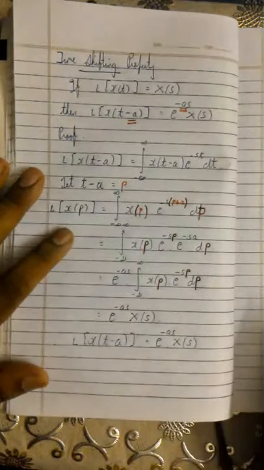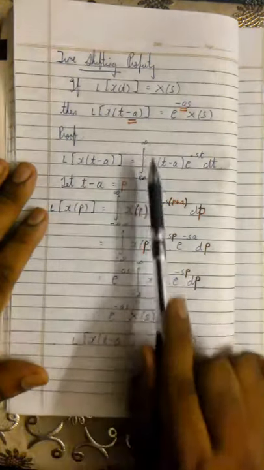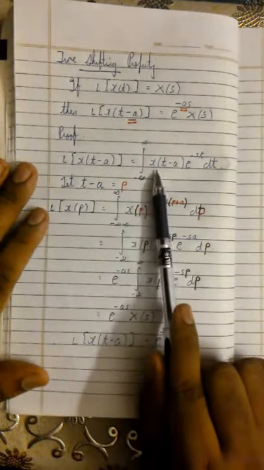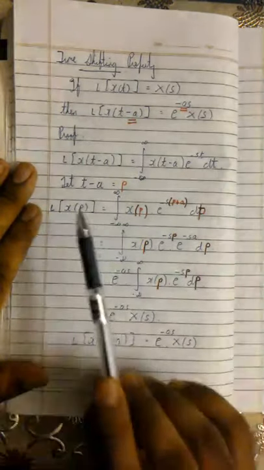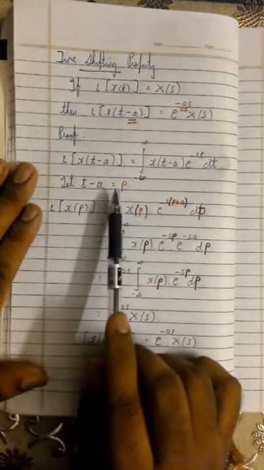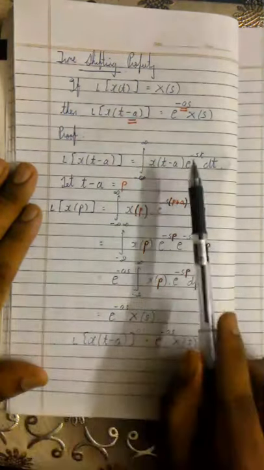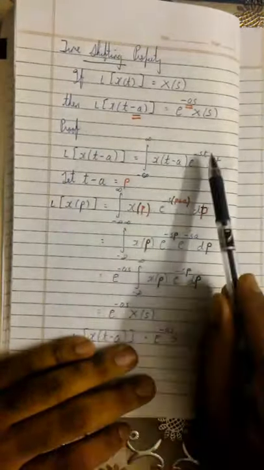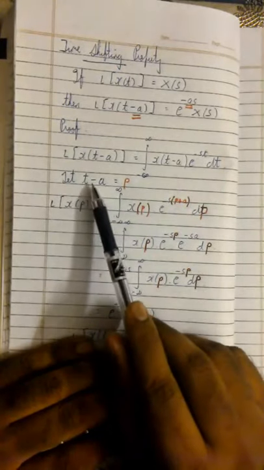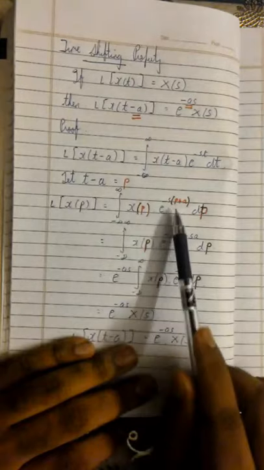Here first I'm going to apply Laplace transform to x of t minus a. So it will be the integral from minus infinity to plus infinity of x of t minus a into e raised to minus st dt. Then I'm going to substitute: let t minus a is equal to p. So I substitute all the values of t minus a with p, and here t will become p plus a. So I have substituted p here and p plus a.